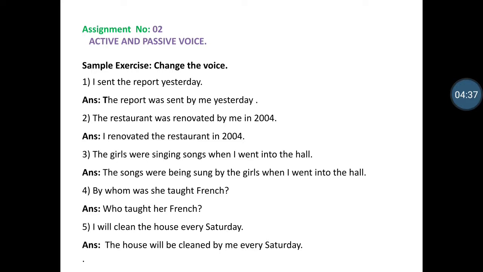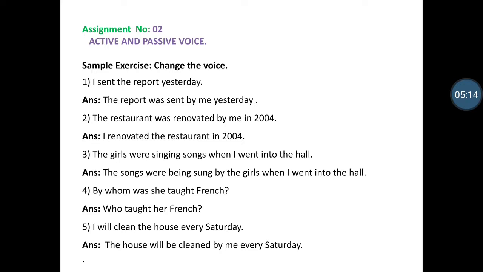I sent the report yesterday. In this sentence, I is the subject, sent is the verb, the report yesterday is the object. But we know that the subject takes the place of the object and the object takes the place of the subject. According to it, we transfer the sentence. The object is the report. The sentence begins with: the report was sent by me. Sent is the verb in second form, means it's a V2 form. That's why send transfers to sent, and the relevant helping verb is was, because the report is singular, so we took was, by me yesterday. The report was sent by me yesterday.